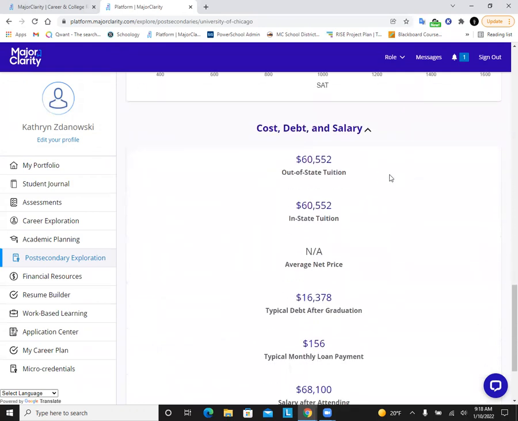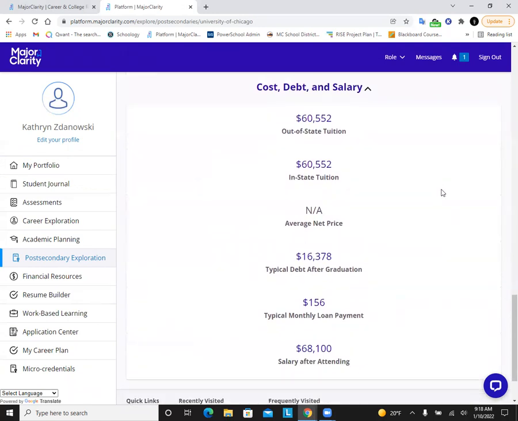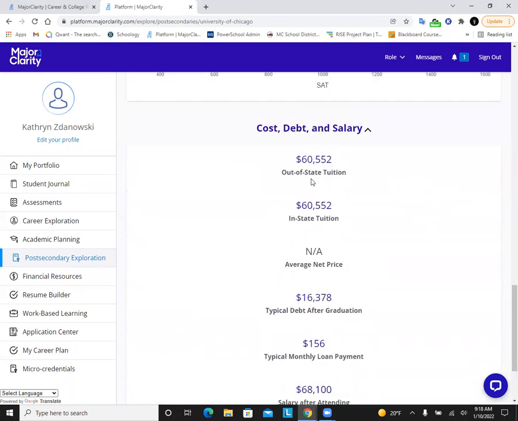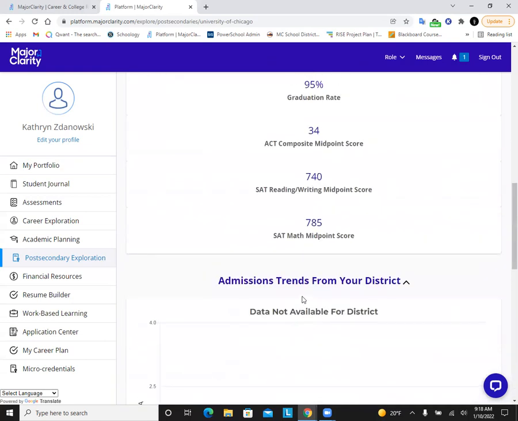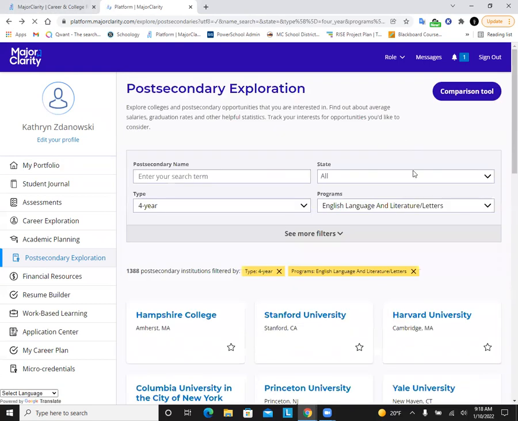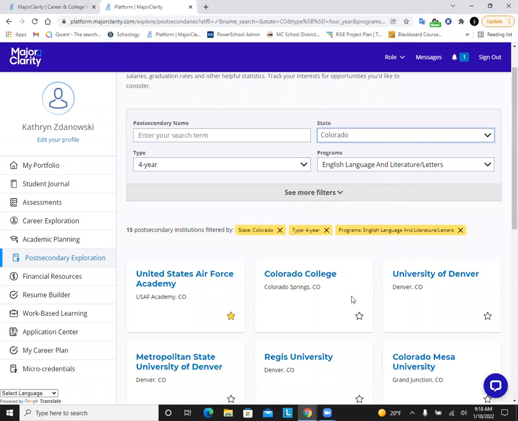One of my favorite parts about this tool is you can take a real look at what the cost of this education would look like for you. So if you're looking at out of state, this is a private school, so it's a little bit expensive, right? It talks about your typical debt after graduation, your typical monthly loan payment, which is really important to think about if you're going to be paying for school on your own. It also gives you kind of the average salary that students earn after attending this school. So again, this is a great way to examine schools all over the country that kind of meet your interests.